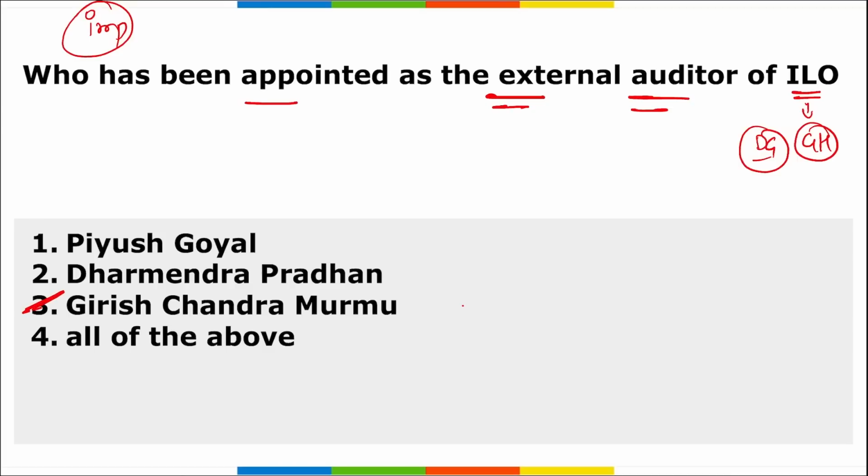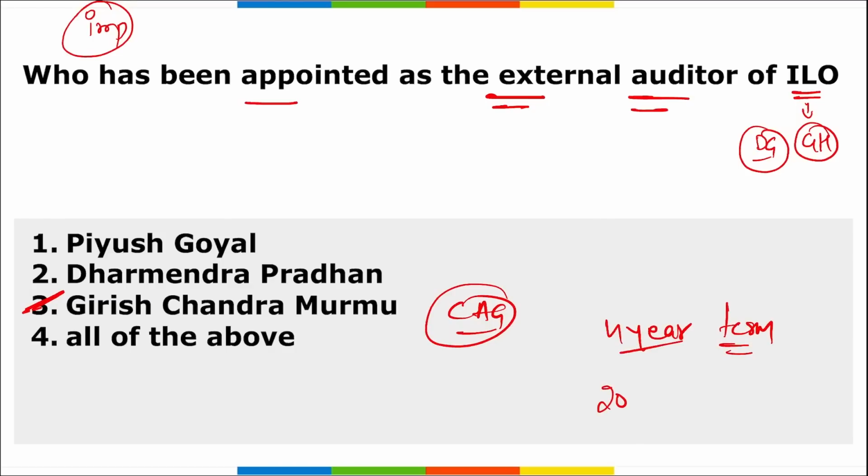Very important. CAG of India, that is Comptroller and Auditor General of India, Girish Chandra Murmu has been selected as the external auditor of the International Labour Organization. All right, he was selected in Geneva, Switzerland for a 4-year term. For a 4-year term he has been appointed, and if we consider it in years, from 2024 to 2027, he will be the external auditor of the International Labour Organization.